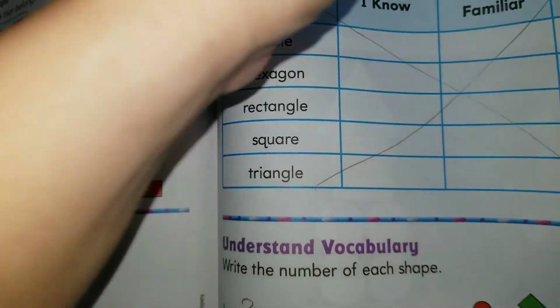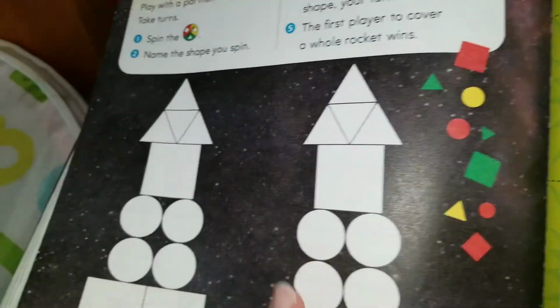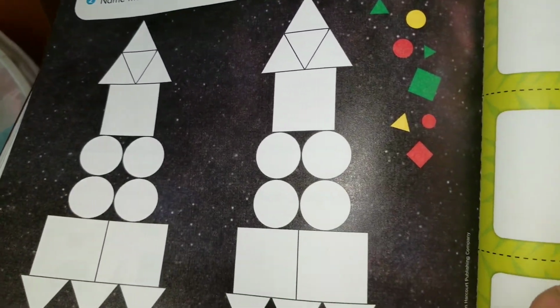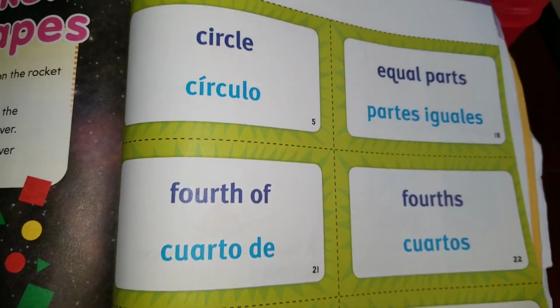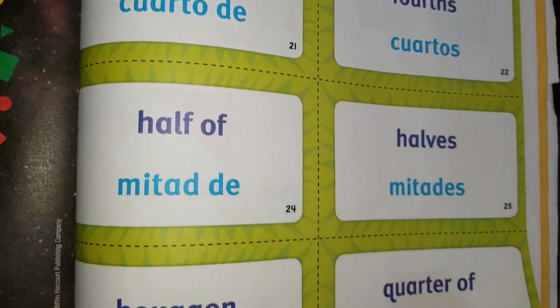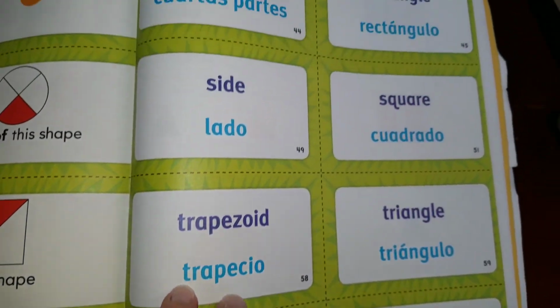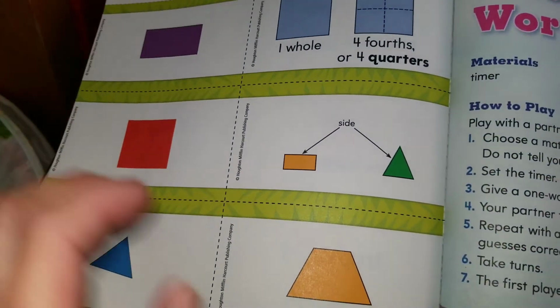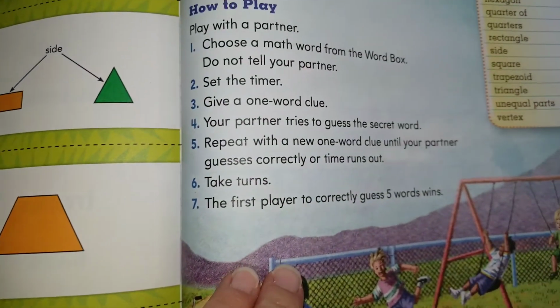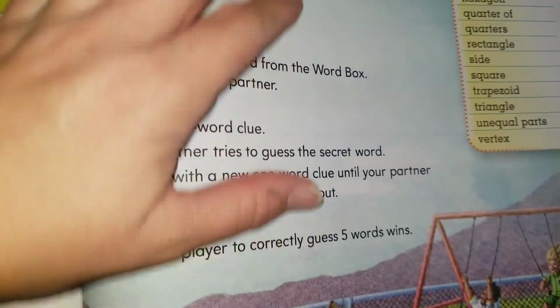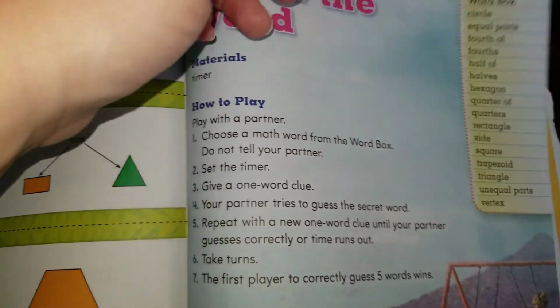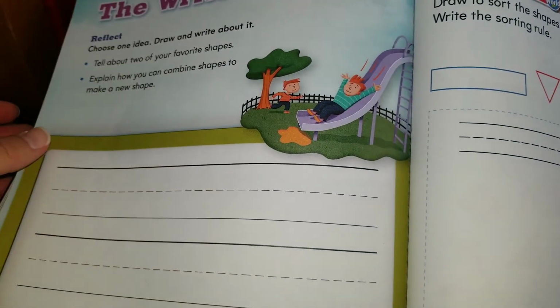I want you to notice that you have more pages over here. This is like a little game. You can play with it at home. And these are your vocabulary words. You can cut them out and you can share them with your family. These are some of the words that we already spoke about on the vocabulary builder. Here we also have a little game too with the vocabulary words. And that's it. Do not worry about this activity.